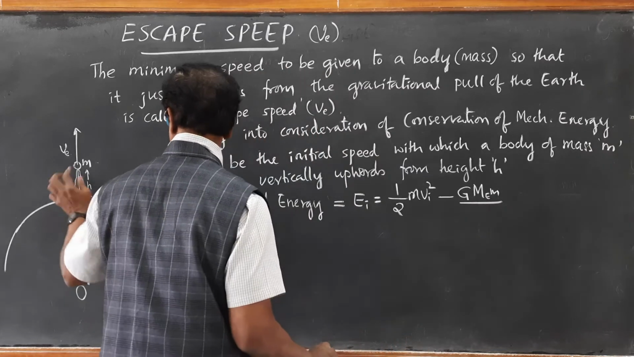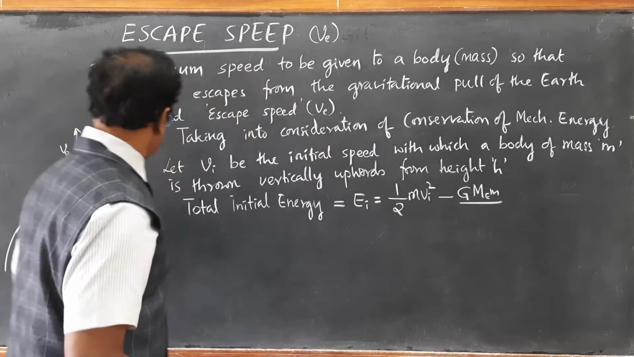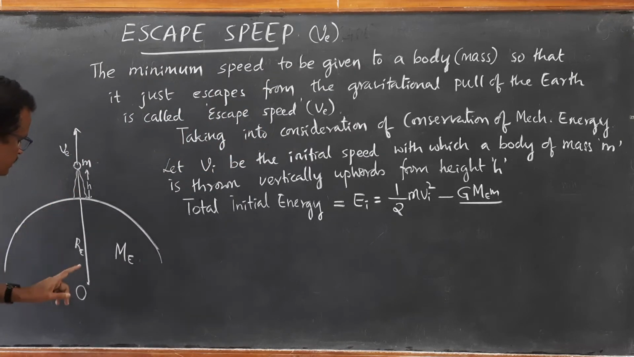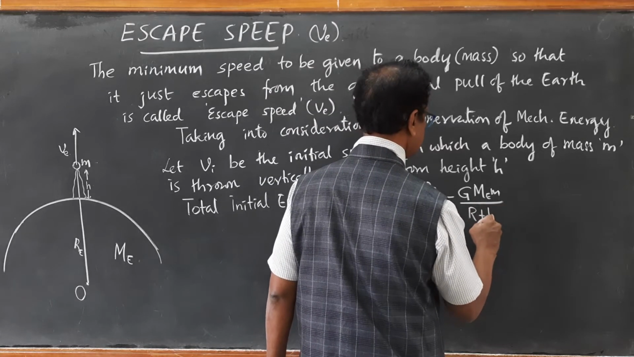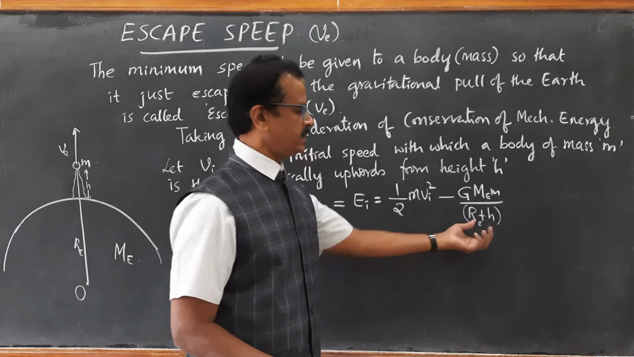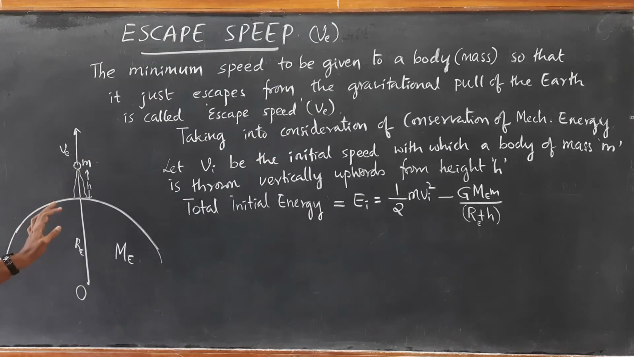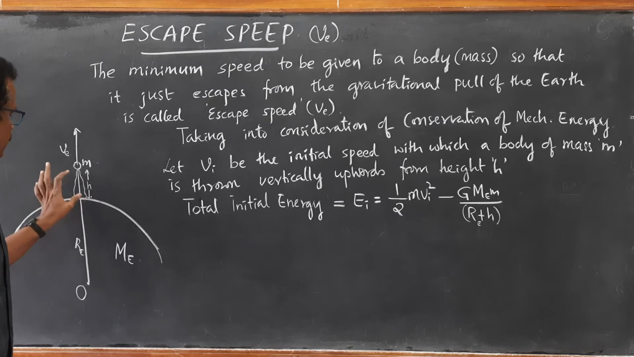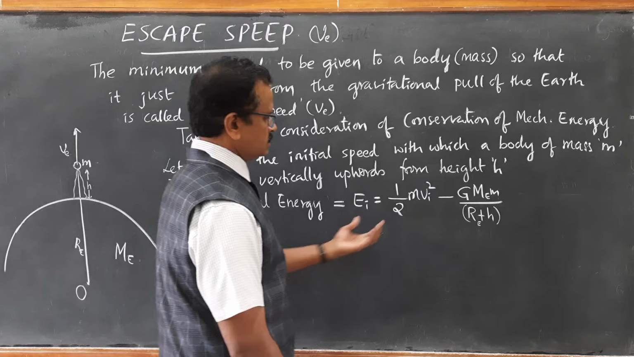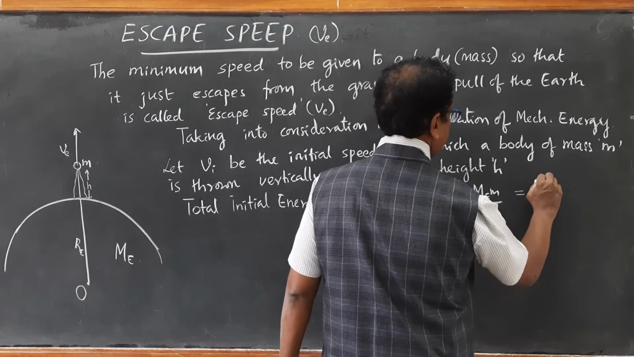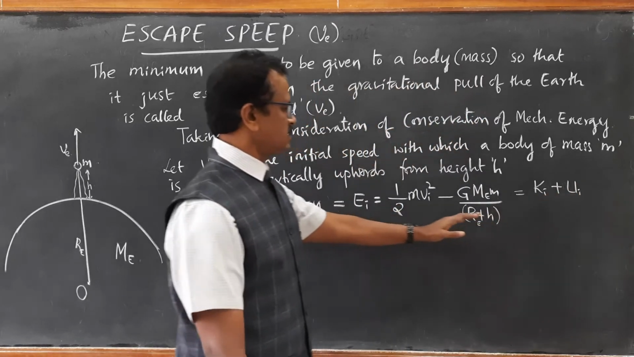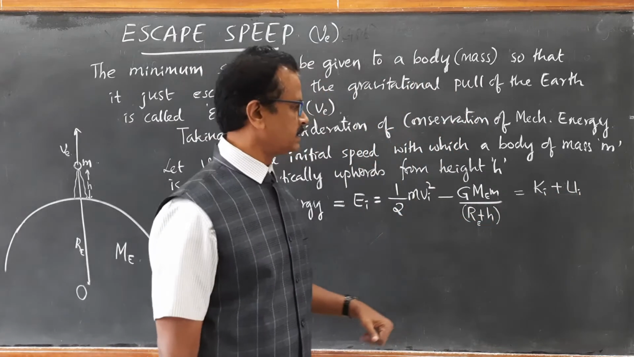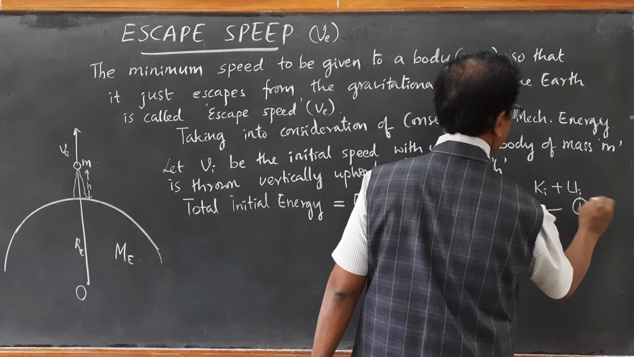this is at height h from the surface. So the total distance from the center to the position of the body is Re plus h, where Re is the radius of the earth and h is the height to which it is taken initially. I have assumed one mountain of height h from the surface of the earth. So this is the sum of Ki plus Ui, where Ui is the initial potential energy and Ki is the initial kinetic energy. You can call this equation number 1.